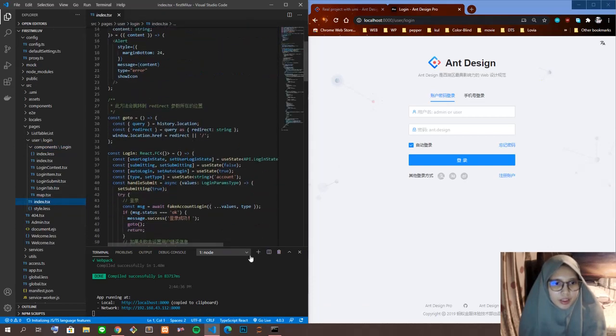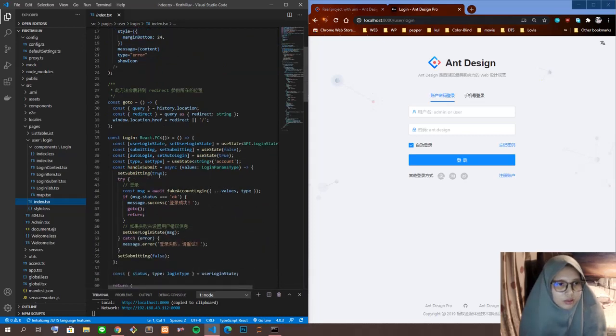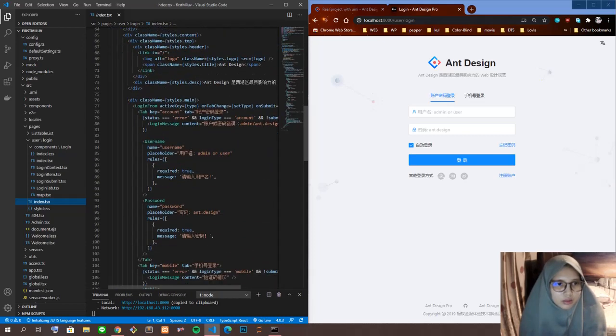Okay, this is the page. I will scroll it down. This is the login form, our login form. This is the behavior, in the Chinese language. So we can edit the component in here, for example the username. Username is a data entry with the username input type that already has a template from Ant Design Pro, and the behavior too. And if you want to edit something like the placeholder, just